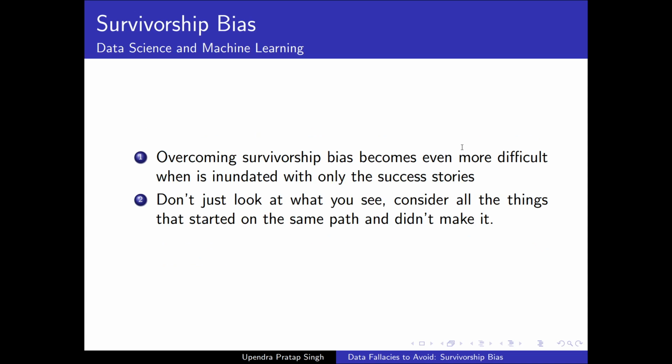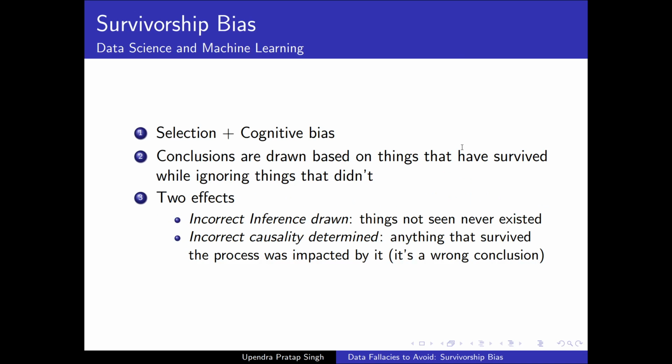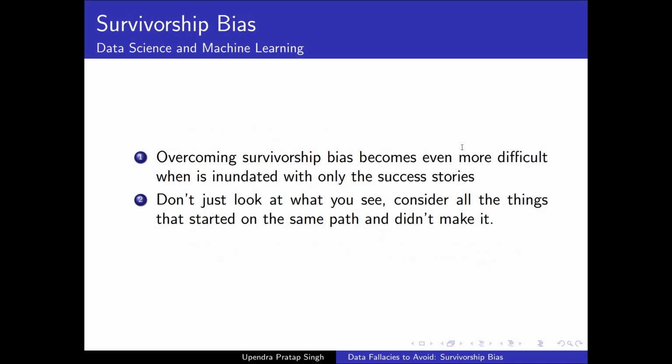Overcoming survivorship bias can be very challenging in most cases, particularly when we are given a lot of data points that conform to a particular hypothesis. When we are inundated with such data points, we are more likely to believe that those are the only data points available to train the model, while in reality this is not the case. So we have to adopt a strategy that takes into account the data points that are relevant to the modeling, instead of only the data points presented to us.